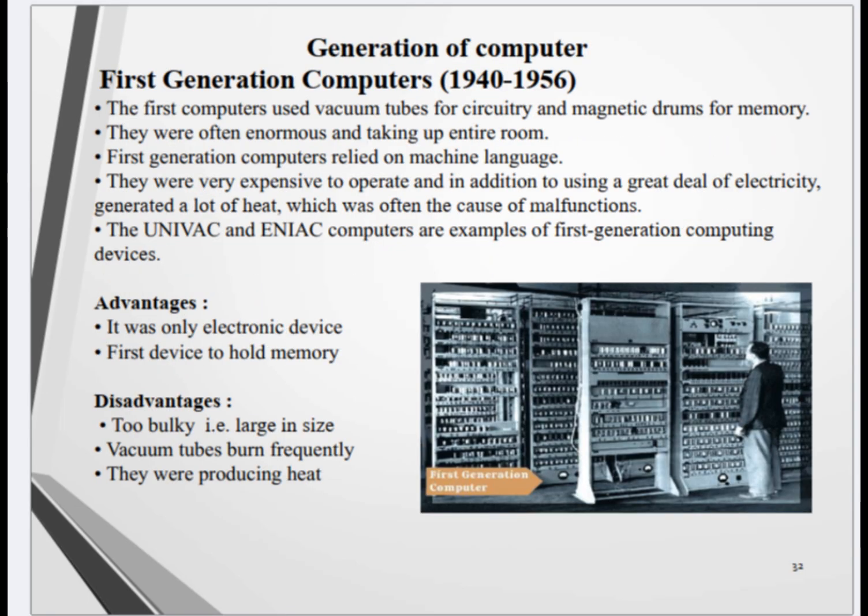31. Generation of computer. First generation computers, 1940 to 1956. The first computers used vacuum tubes for circuitry and magnetic drums for memory. They were often enormous, taking up an entire room. First generation computers relied on machine language. They were very expensive to operate and, in addition to using a great deal of electricity, generated a lot of heat, which was often the cause of malfunctions. The UNIVAC and ENIAC computers are examples of first-generation computing devices.